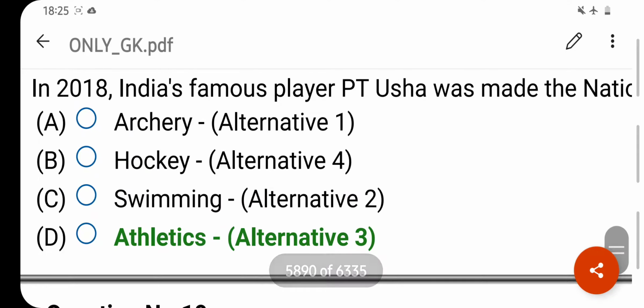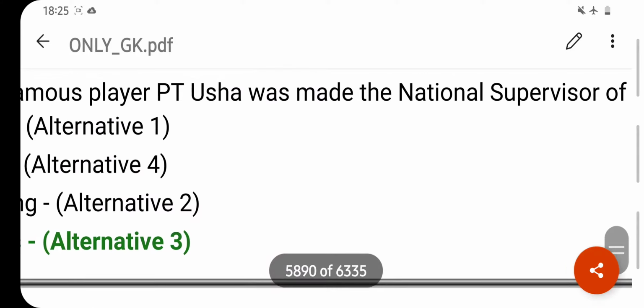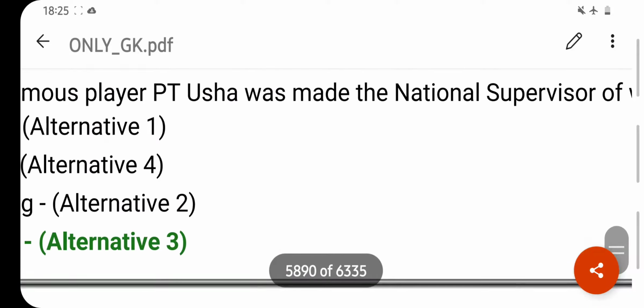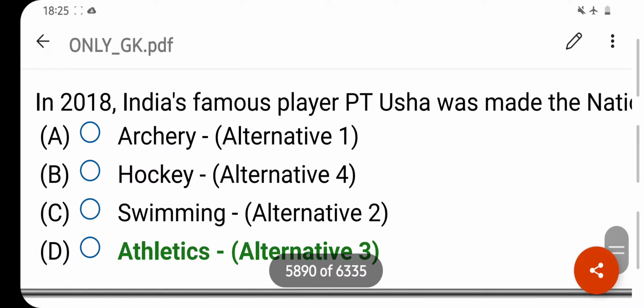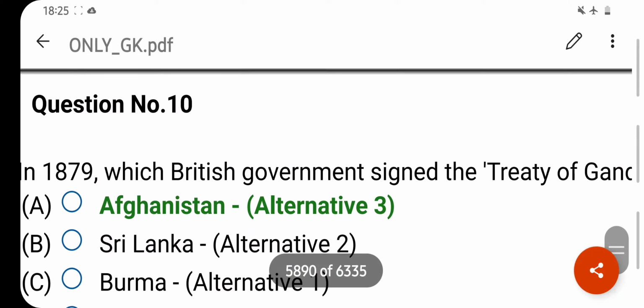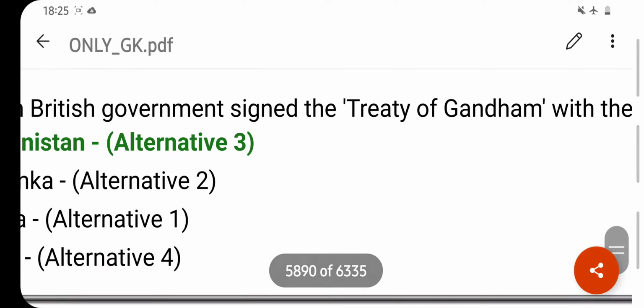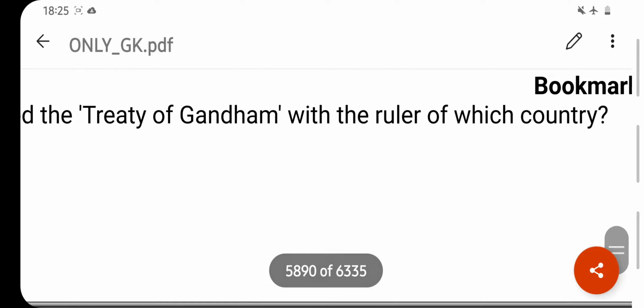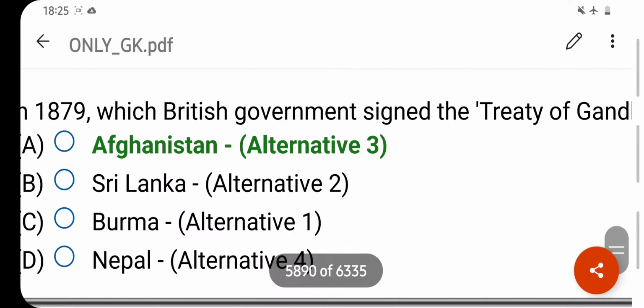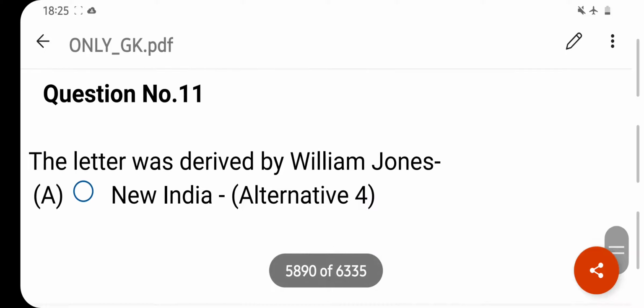In 2018, India's famous player PT Usha was made the national supervisor of which game? Your right answer is athletics. Option D is your correct answer. In 1879, which British government signed the Treaty of Gandham with the ruler of which country? Your right answer is Afghanistan. Option A is your correct answer.